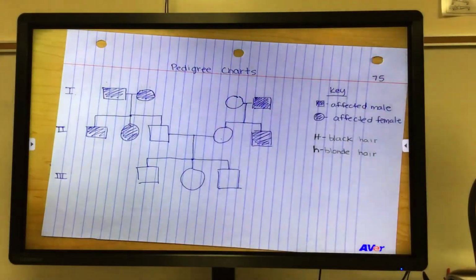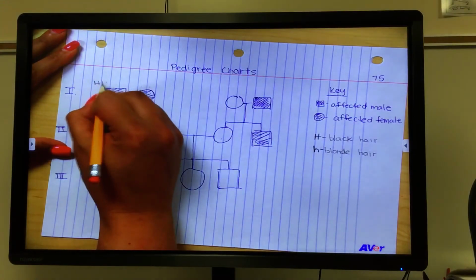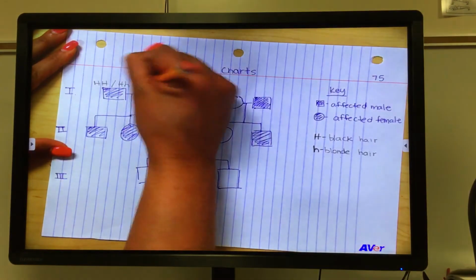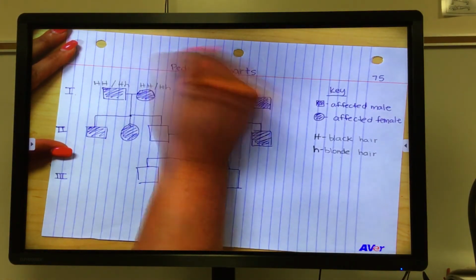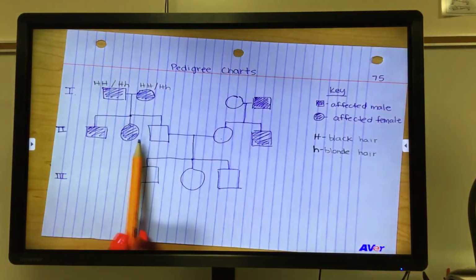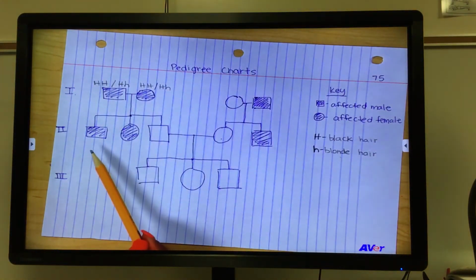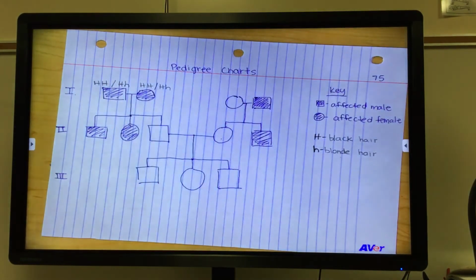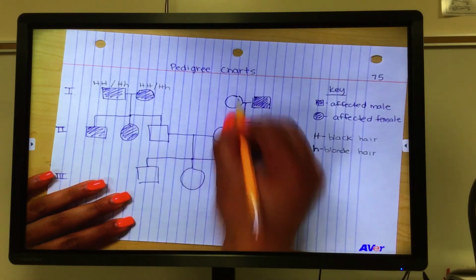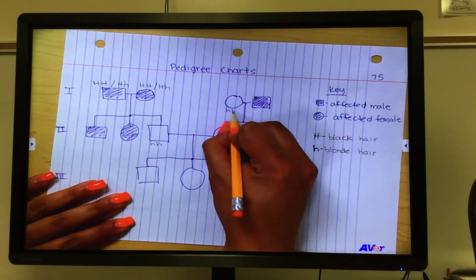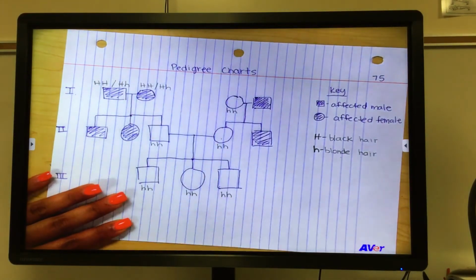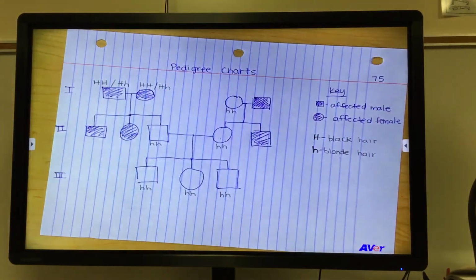And so if it is the dominant trait, we could either have big H, or big H, little h. So we can figure this out. That means that all of the ones that are shaded must be the dominant trait. So the ones that are not shaded are the recessive trait. So then we can mark all of the ones that are not shaded now as homozygous recessive. Because the only way that they cannot be shaded is if they have no dominant traits, which in this case would be the big H.